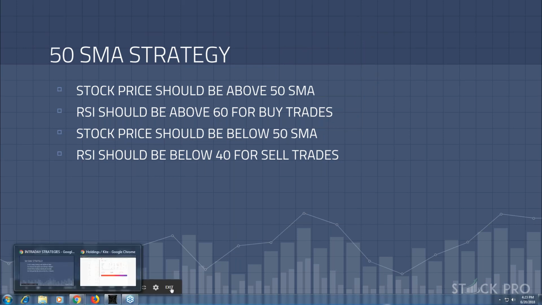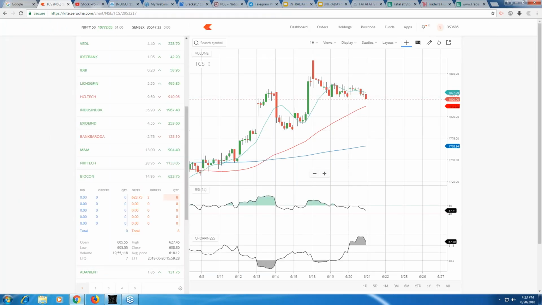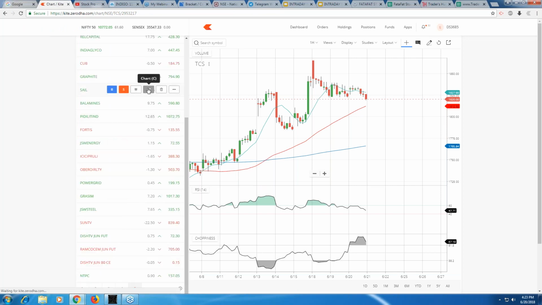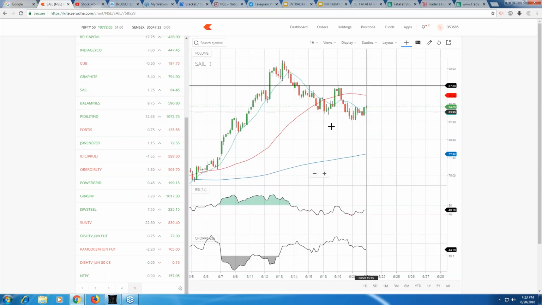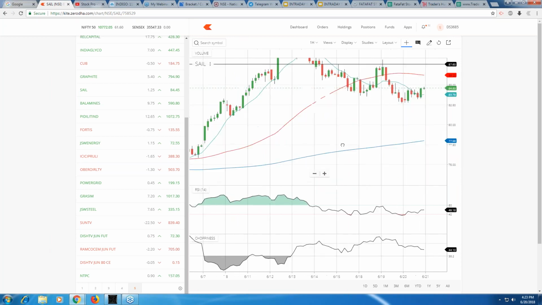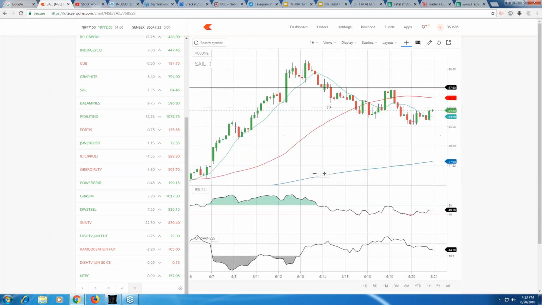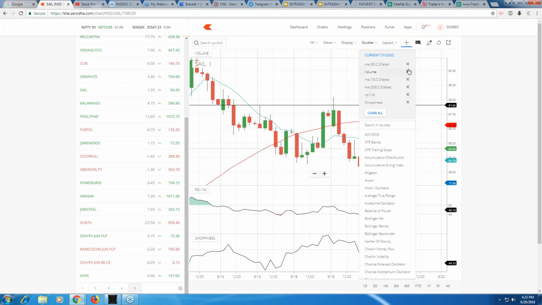And once again, I would like to say that please identify some stocks and only trade in them. It's a good idea to trade only in very, very liquid stocks, like all the futures stocks that you want to trade, you can definitely trade. So this is the 1 hour chart. Now here, keep it ready, the price has to be below the 50 moving average. So what you can really do is remove all the other moving averages if you want the least amount of confusion.